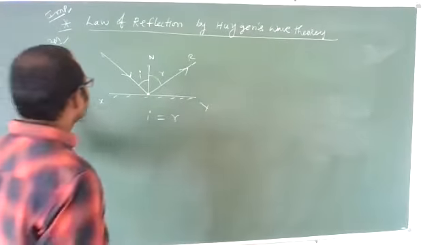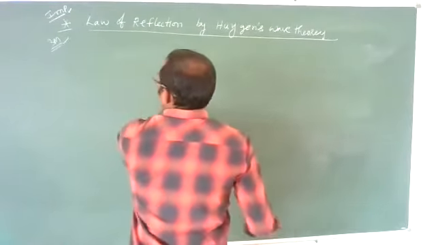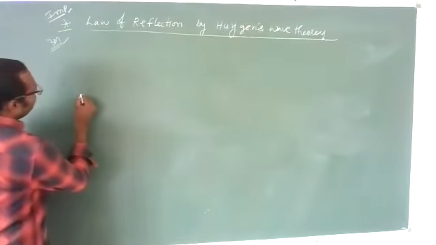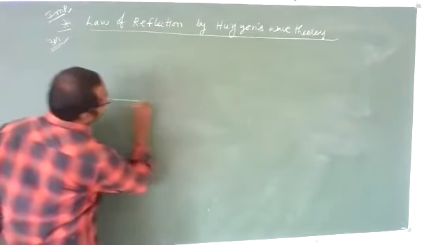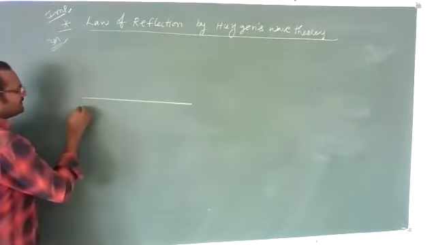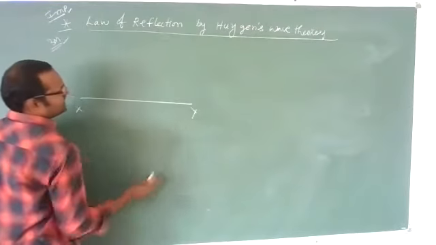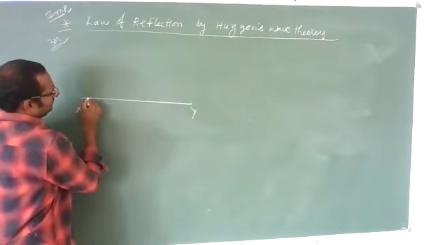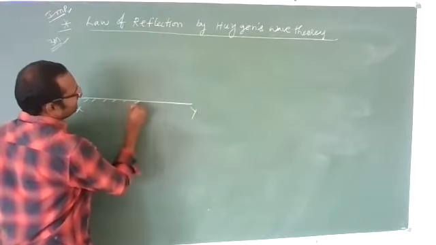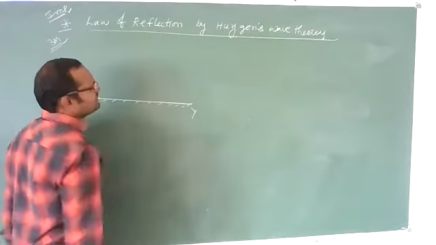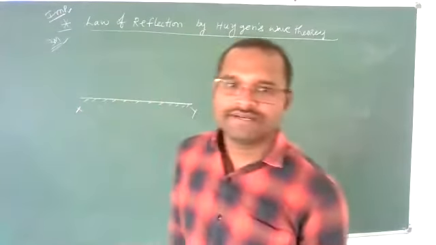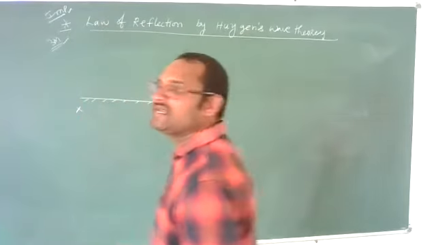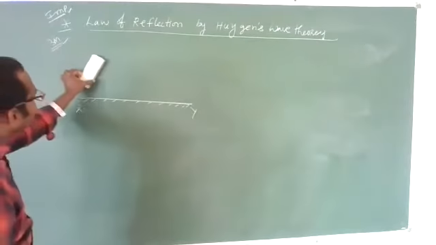Now I am going to take this proof according to Huygens wave theory. Let us imagine there is one plane surface, the XY plane surface. I'm showing you this is a reflecting surface. Let us imagine there is one reflecting surface XY. Now on this reflecting surface, let us imagine one plane wavefront is falling.